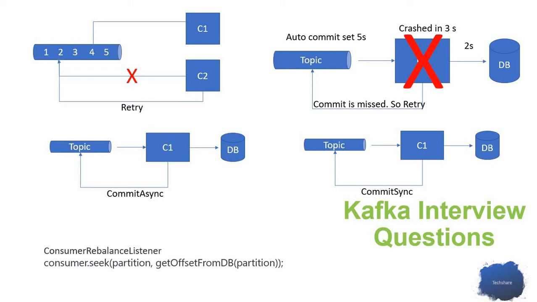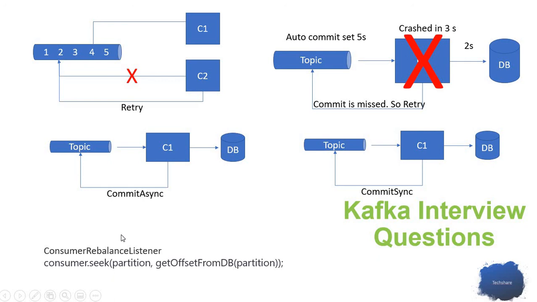So what is a consumer rebalance? Let's say I have two consumers in a consumer group, and one of the consumers fails. So now I have only one consumer. Let's assume I have 4 topics. Initially two consumers were reading the messages from all the 4 topics. Now I have only one consumer who needs to read from all these 4 topics.